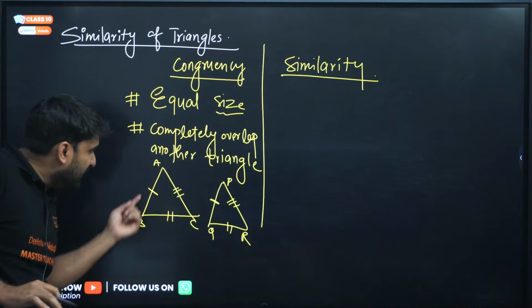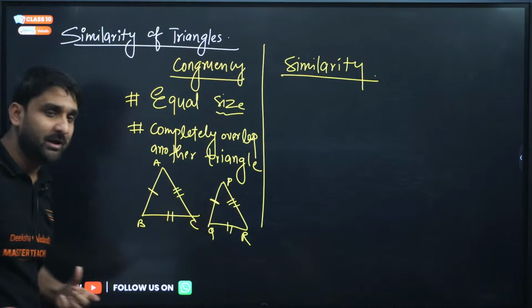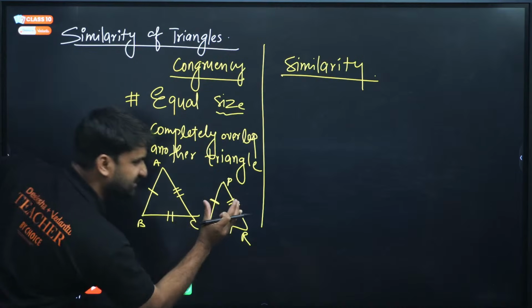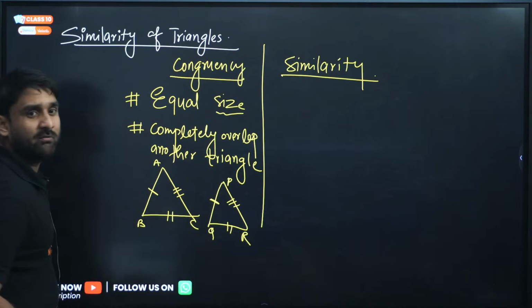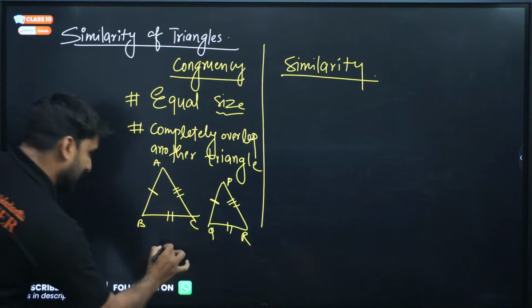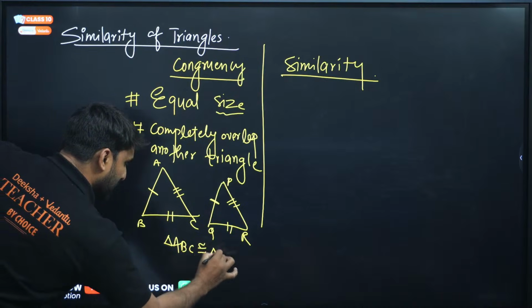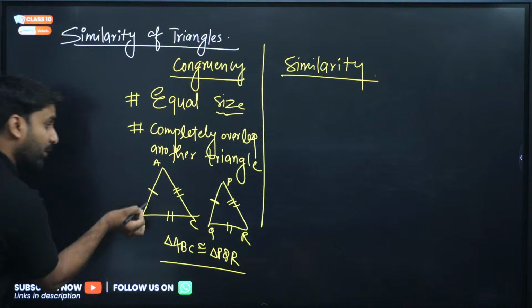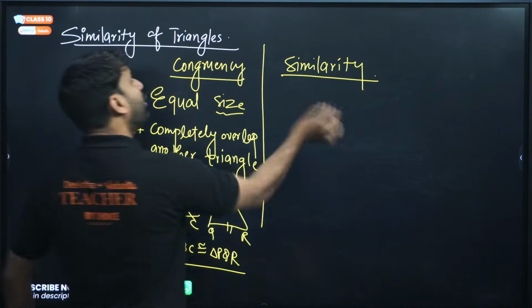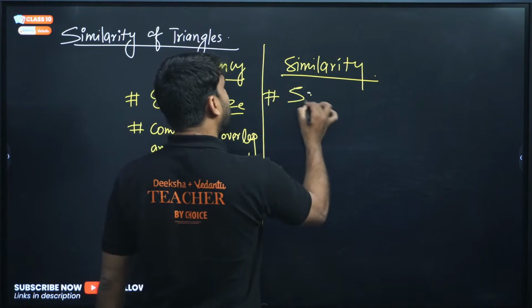If the dimension of each side of this triangle is equal to the dimension of the corresponding side of this triangle, my dear, then this triangle can completely overlap. If we put this triangle on that triangle, the triangle PQR will not be visible to us. It means triangle ABC is completely overlapping PQR, which implies that triangle ABC is congruent to triangle PQR. This is called congruency, my dear, when the dimensions of sides are equal. It means completely overlap.